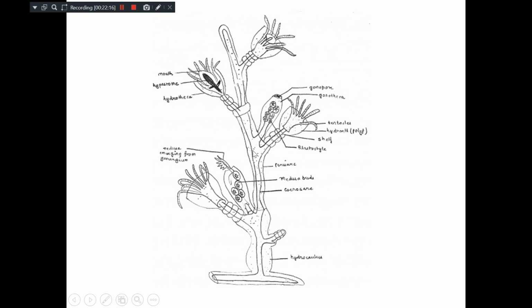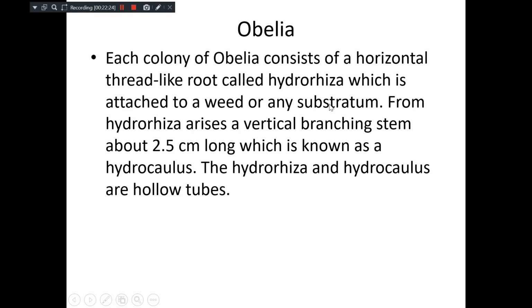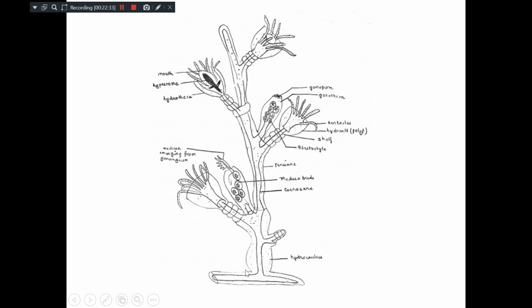This is the hydrocaulus, vertical branching, like a tree. Total height may go up to 2.5 centimeters. And the hydrorhiza and hydrocaulus have hollow tubes. Inside it is hollow, remember. Even this hydrorhiza is also hollow.